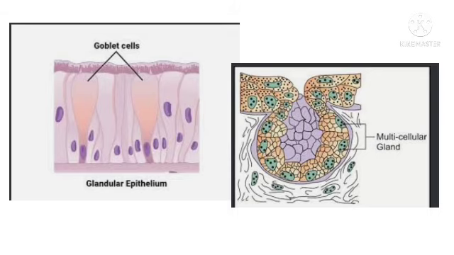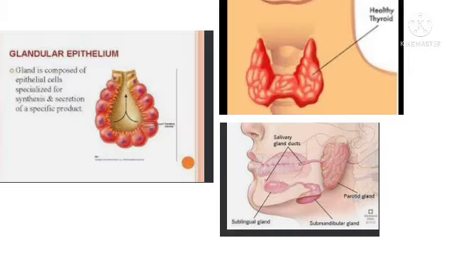Example, salivary glands. Based on the mode of pouring their secretions, it is grouped into two types, exocrine glands and endocrine glands. Exocrine glands have ducts to pour their secretions. They secrete a variety of substances such as mucus, saliva, digestive enzymes, earwax, milk, oil, etc. Example, salivary glands, mammary glands, etc.